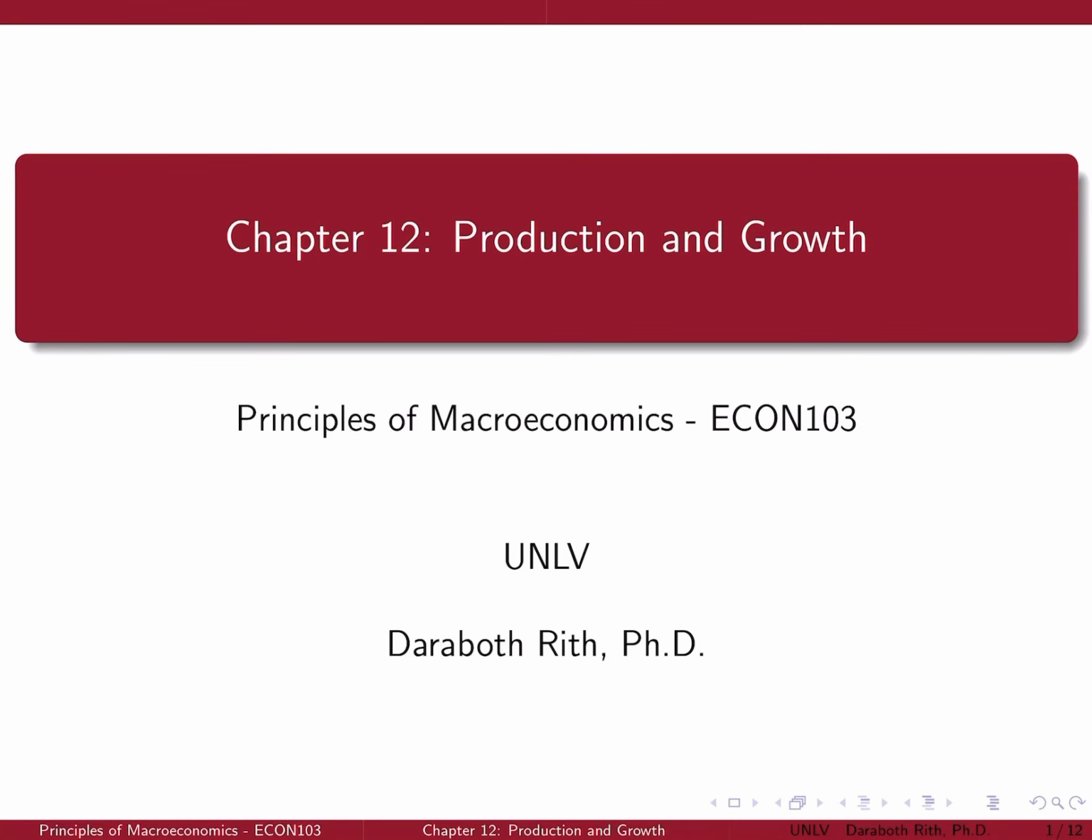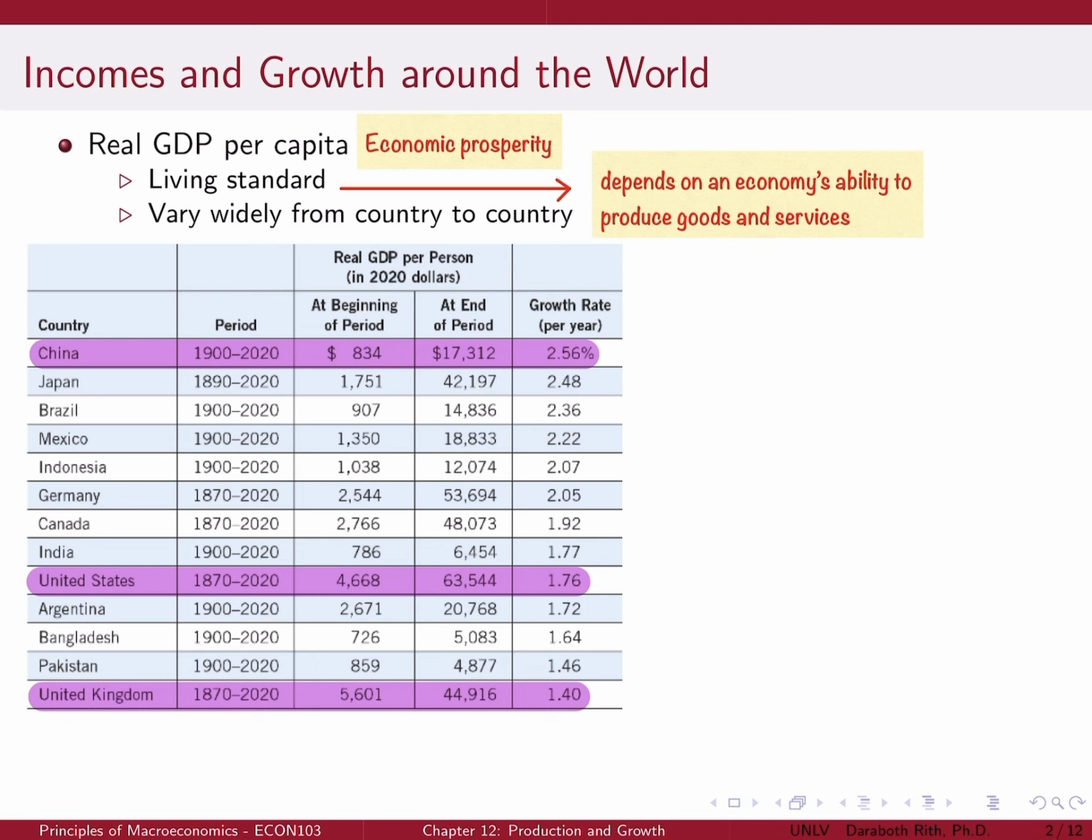Chapter 12 Production and Growth. The purpose of Chapter 12 is to examine the long run determinants of the level and growth rate of output. Along the way, we will discover the factors that determine the productivity of workers and address what governments might do to improve the productivity of their citizens.